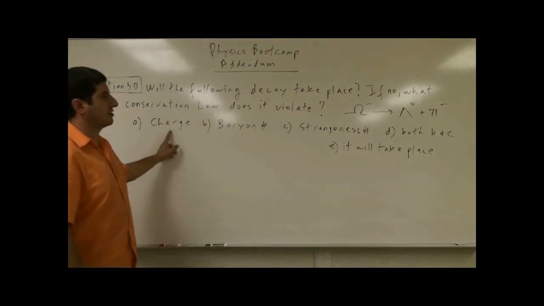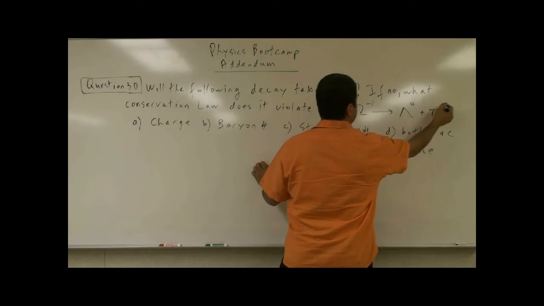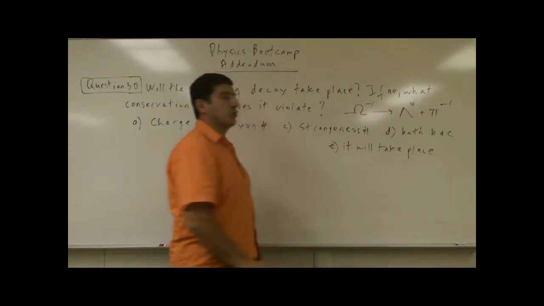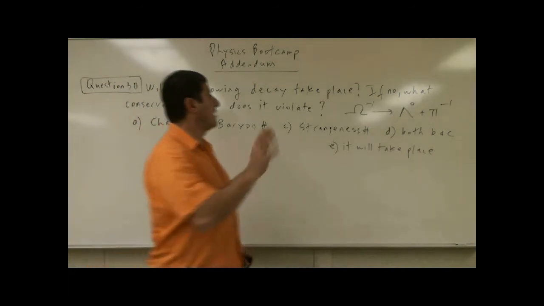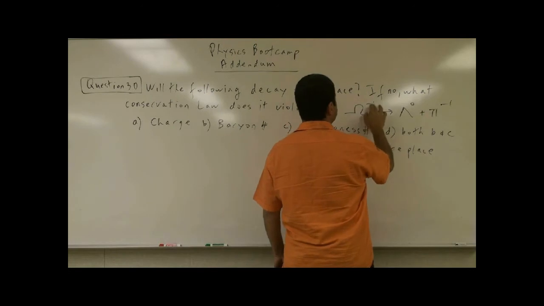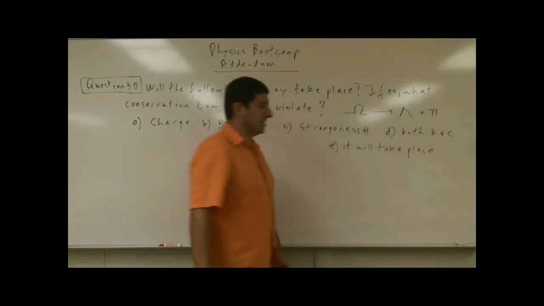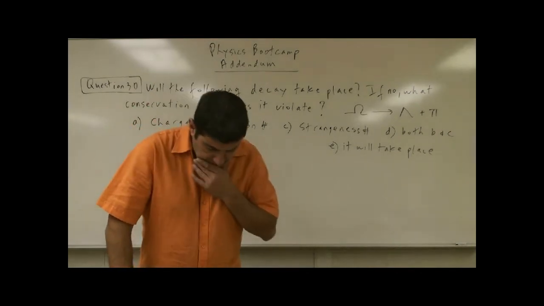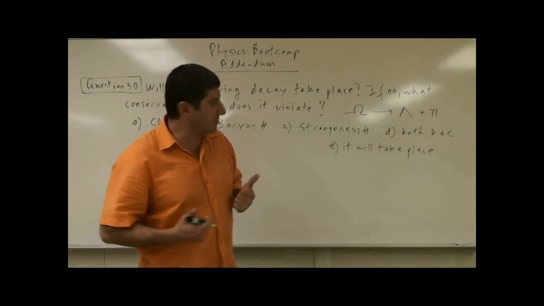Is charge conserved? Well, you can see here, -1, 0, -1. It is already given to you. So you can see that the charge is conserved. Now, let's say it was not given to you. Okay? If charge was not given to you, then you would have to look up the table.